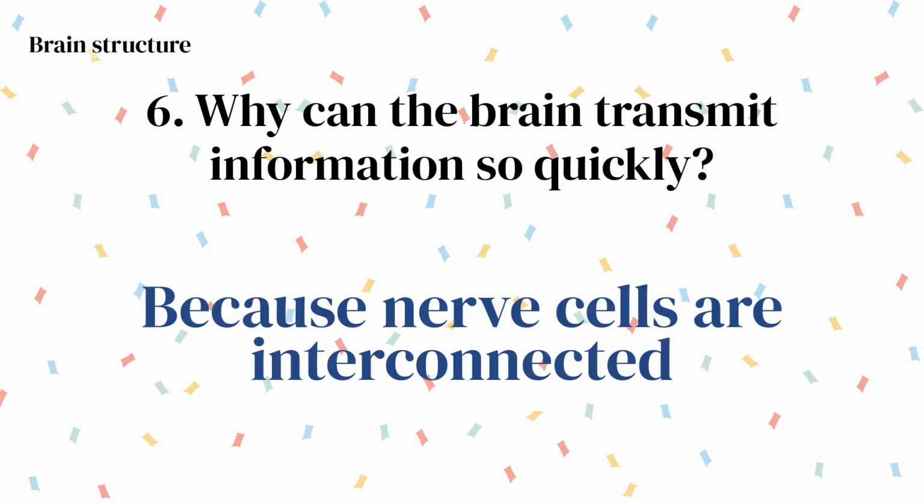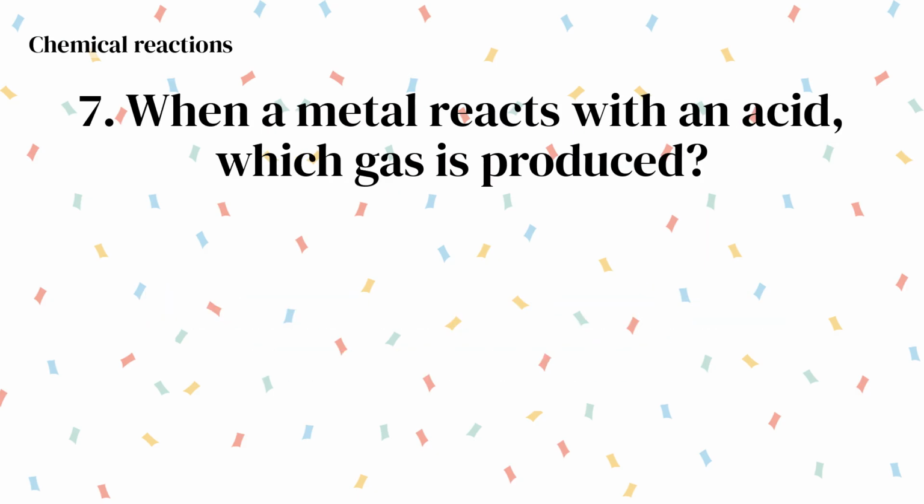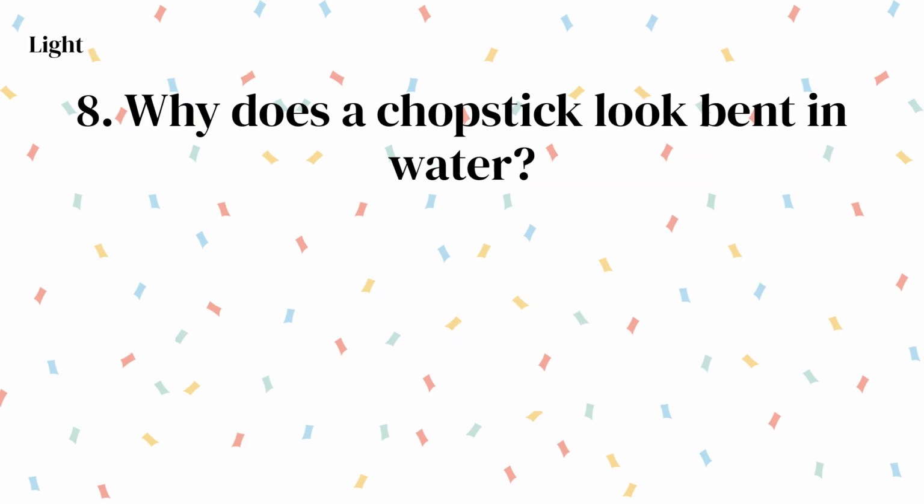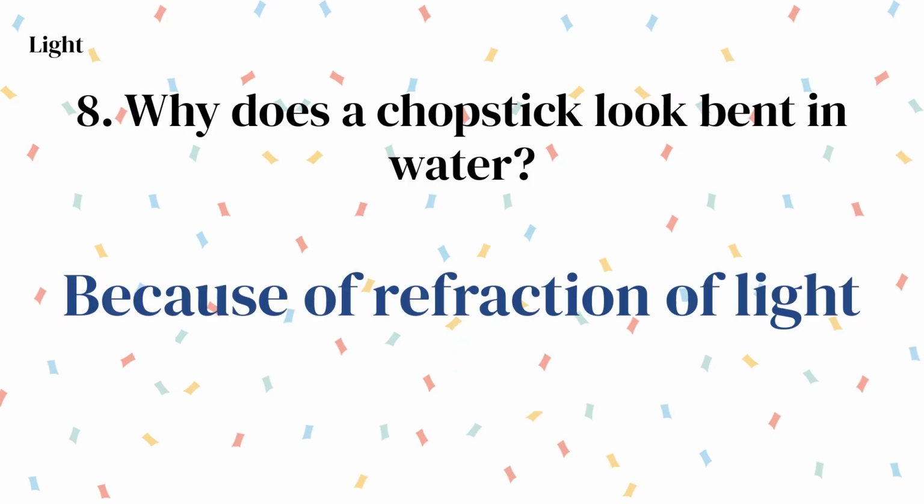Why can the brain transmit information so quickly? Because nerve cells are interconnected. When a metal reacts with an acid, which gas is produced? Hydrogen. Why does a chopstick look bent in water? Because of refraction of light.